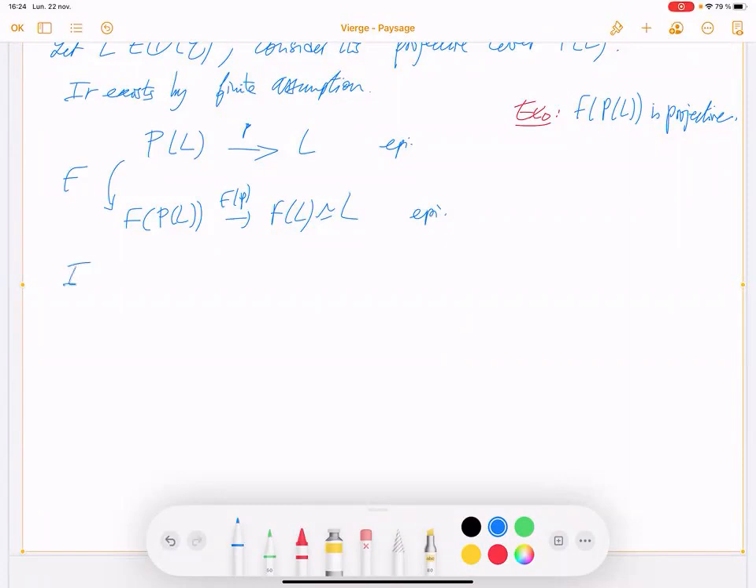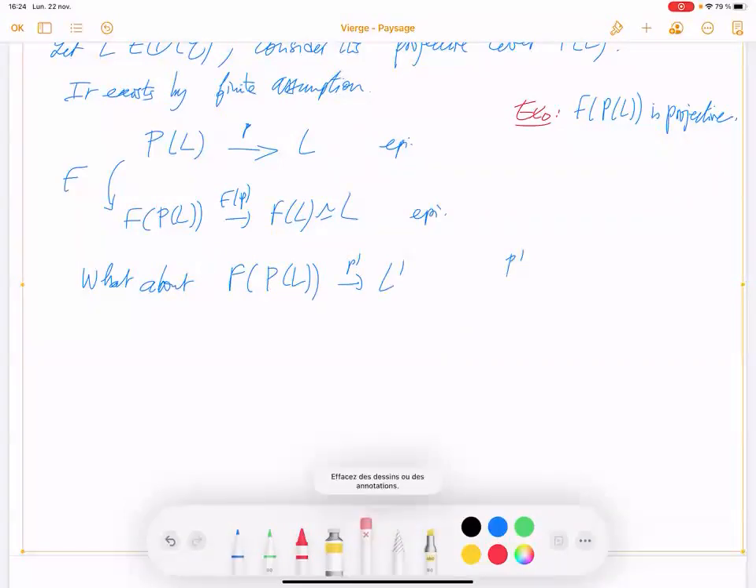What about f of P_L mapping to some L prime? What about the existence of that? So we ask whether f P_L can cover another simple object or not: an epimorphism to L prime, simple. What about that?